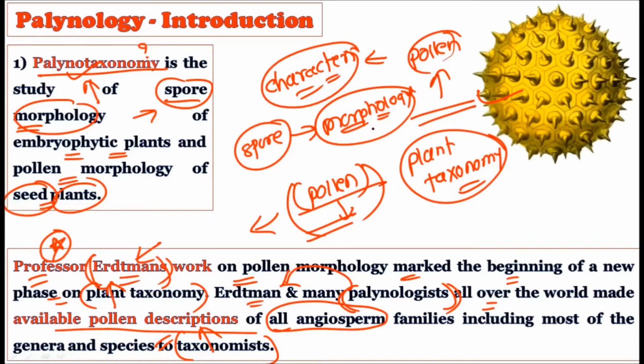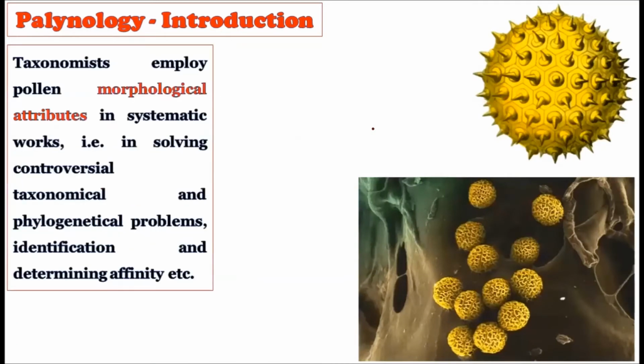So the pollen morphology, or all the available descriptions of the pollen grains, can be used to classify the plants, and here the term paleotaxonomy is used. Okay, so the taxonomists employ the pollen morphological attributes in systematic work. Again, the obvious point here: if you study the pollen grains and take out all their morphological attributes, we can use these in systematics. Okay, whatever systematic work there is, it can be done by using these morphological attributes.